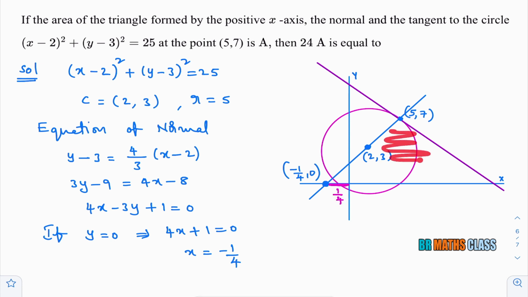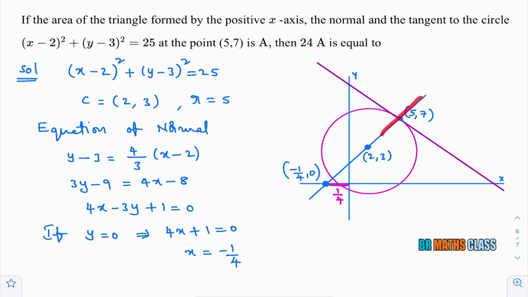My intention is to calculate the area of this triangle. Now I calculated this point, and now I want to calculate this point. To calculate this point, I'll find the equation of the tangent, the equation of this line. This is the equation of the tangent at (5, 7). I know a point on this line, (5, 7).